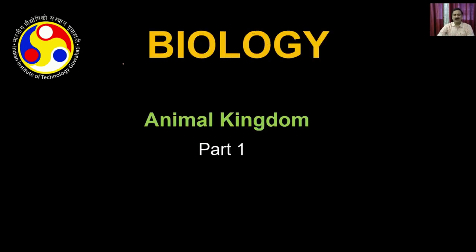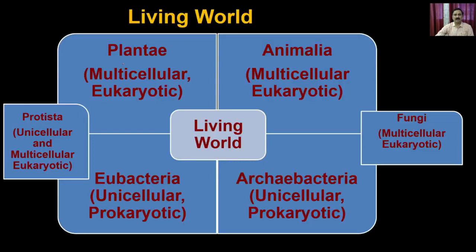So you know that the animal kingdom is a part of the living world. And if you recall, in your previous chapter, we discussed the different types of organisms present in the living world, and all these organisms are classified into different kingdoms. So let's see what these kingdoms are. In the living world, we have six different kingdoms into which living organisms are divided: the eubacteria, the archaebacteria, protista, fungi, plantae, or animalia.